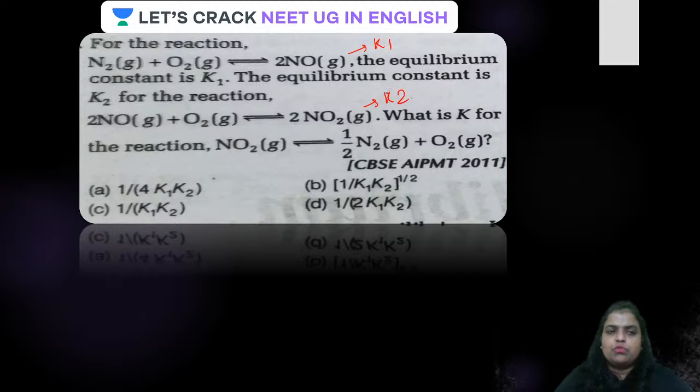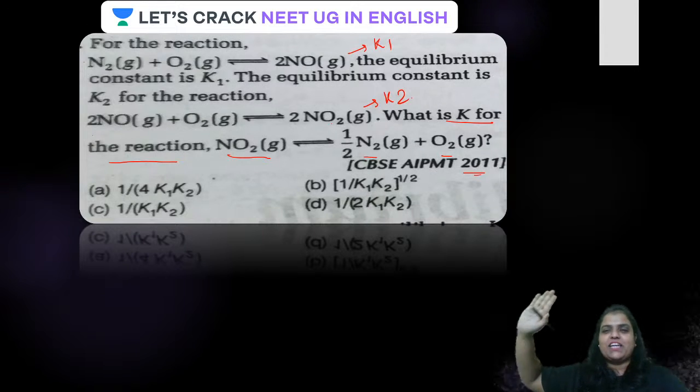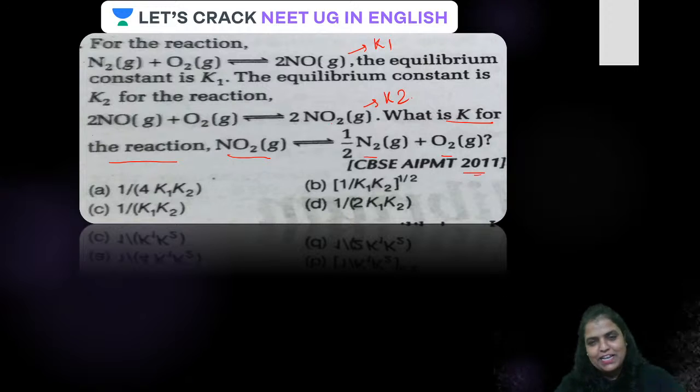For this, it is K2, where 2 moles of nitric oxide further form 2 moles of nitrogen dioxide, and for this K2, what is the K for the reaction where NO2 is forming N2 and O2? Okay, you have seen that we are doing this type of stoichiometric question twice. That means these types of questions are very, very important and have been asked many times. This was asked in AIPMT 2011, and all those questions which were asked once upon a time in AIPMT can be asked now in NEET.